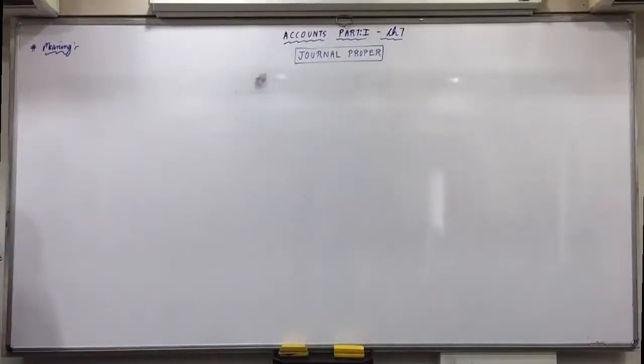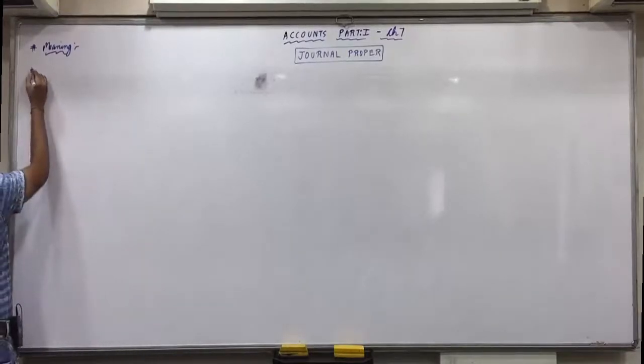There are altogether different rules applicable over here. Theoretically, you are going to pass journal entries, but they are not to be passed with the normal rules of debit and credit. There are certain special rules which we have to apply over here. That we will study in the summary today.